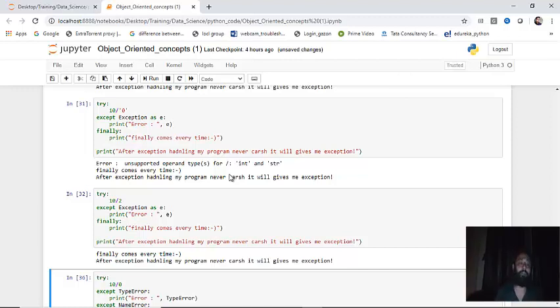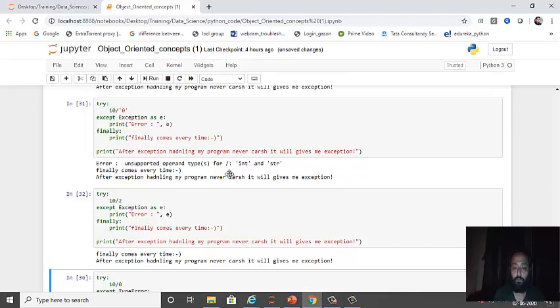Okay, and these error types could be divide by 0, database connectivity error, file not present, access error, input value should not be negative, or input value should not be greater than. There could be so many things that you can try of your own, that can be used inside a try statement and except and finally block. Okay, so this was for exception handling, guys.